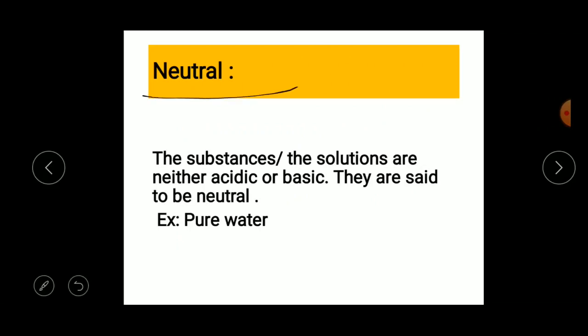The substances or solutions that are neither acidic nor basic are said to be neutral. For example, pure water. Pure water is one such example of neutral. Understood what is neutral? Okay.